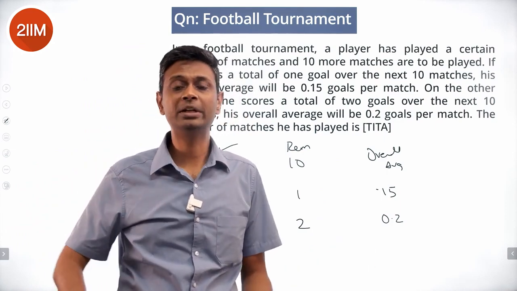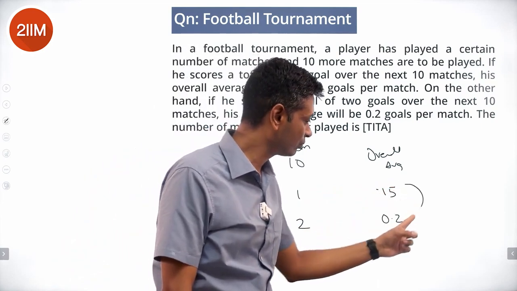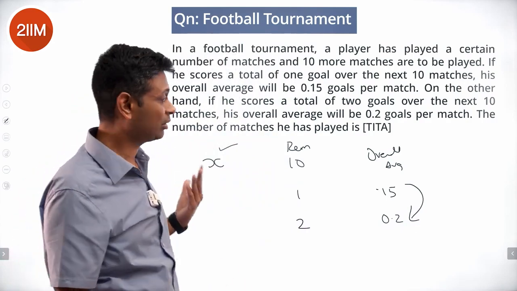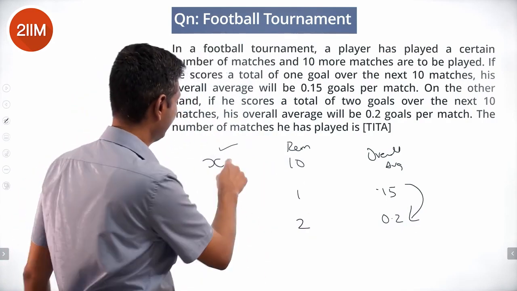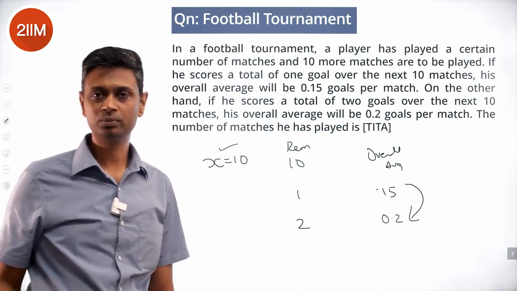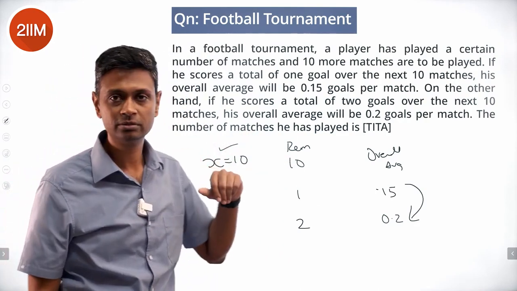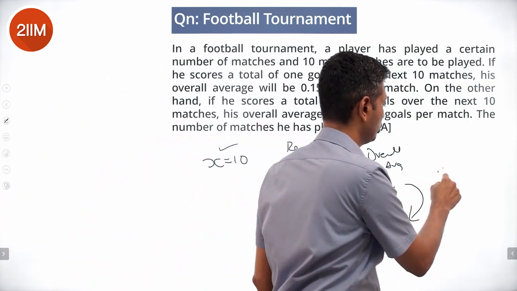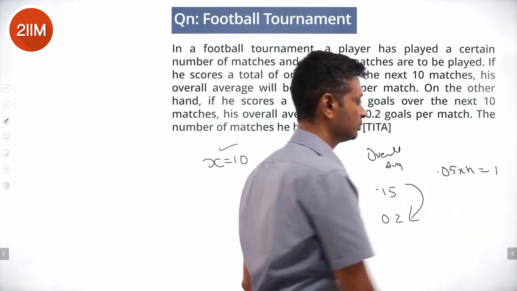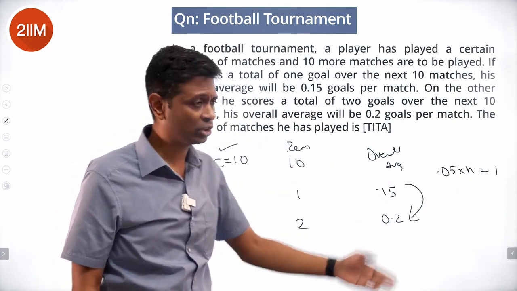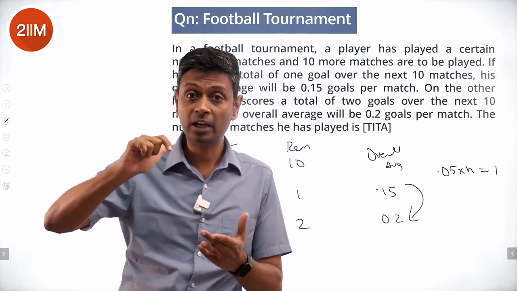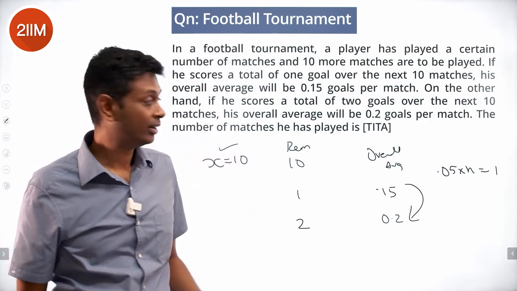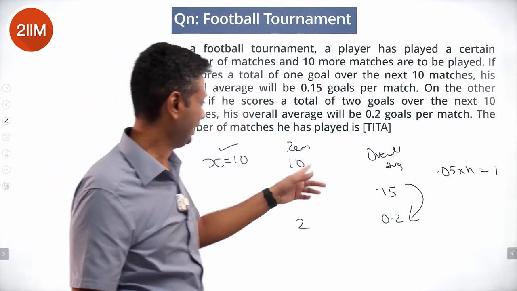Our total number of matches is 20. Average increase into total number of matches should be the total increase, so the total number of matches is 20, or this X is 10. Done, we are through. X is 10, 10 plus 10. So average goes up by 0.05, so 0.05 into n equals 1. The total goes up by 1, average goes up by 0.05. The amount average goes up by, into total number of events, equals the amount total goes up by, so the number of matches totally is 20. 10 is remaining, 10 is his total.